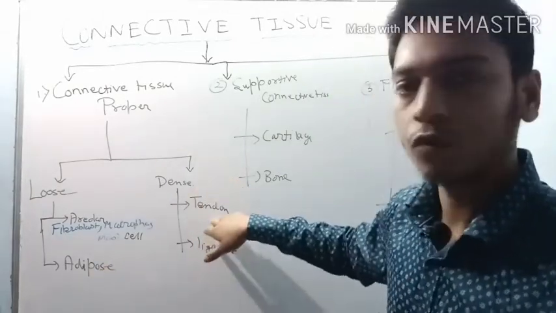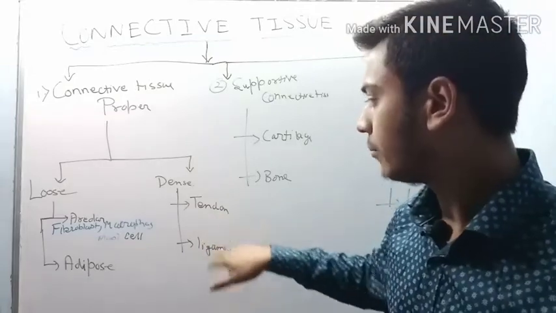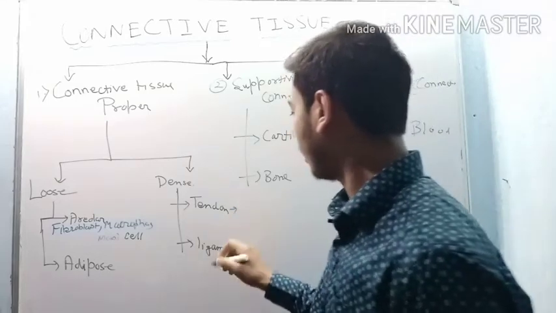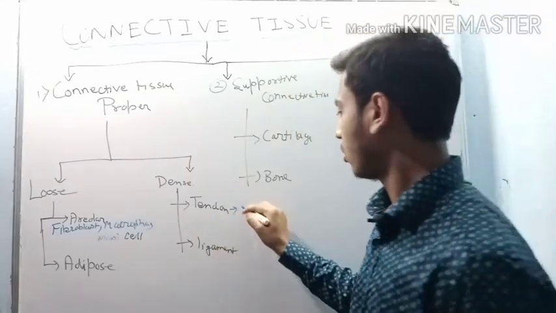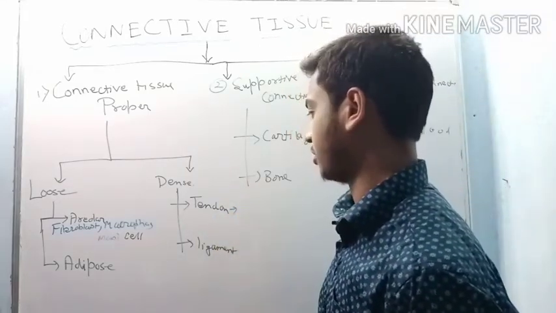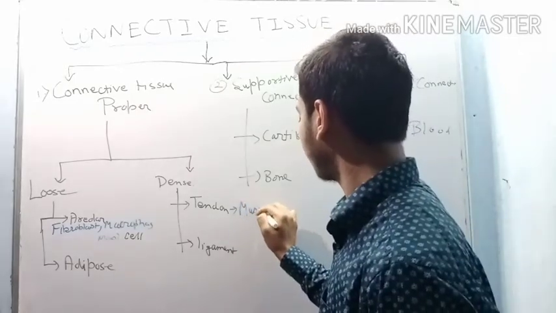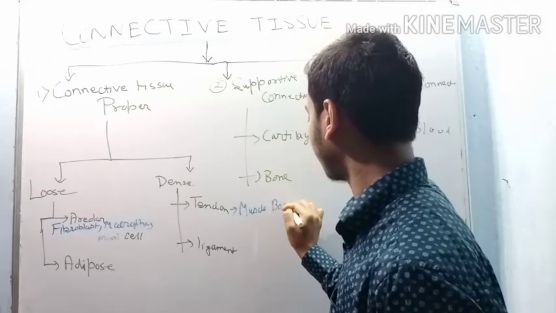Dense connective tissue has two forms, tendon and ligament. Tendon means the part which attaches muscles to bones. Tendons help to attach muscles to bones.